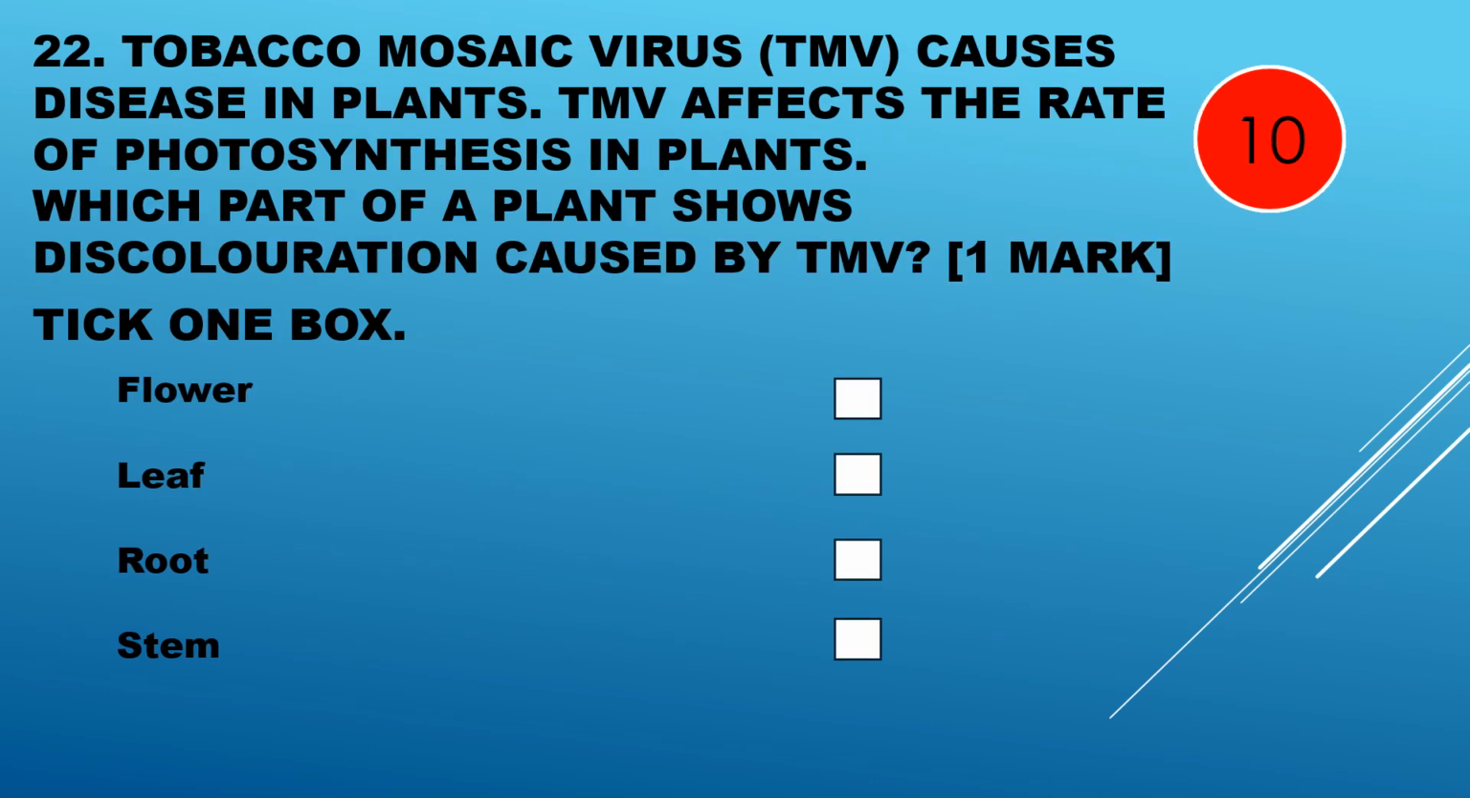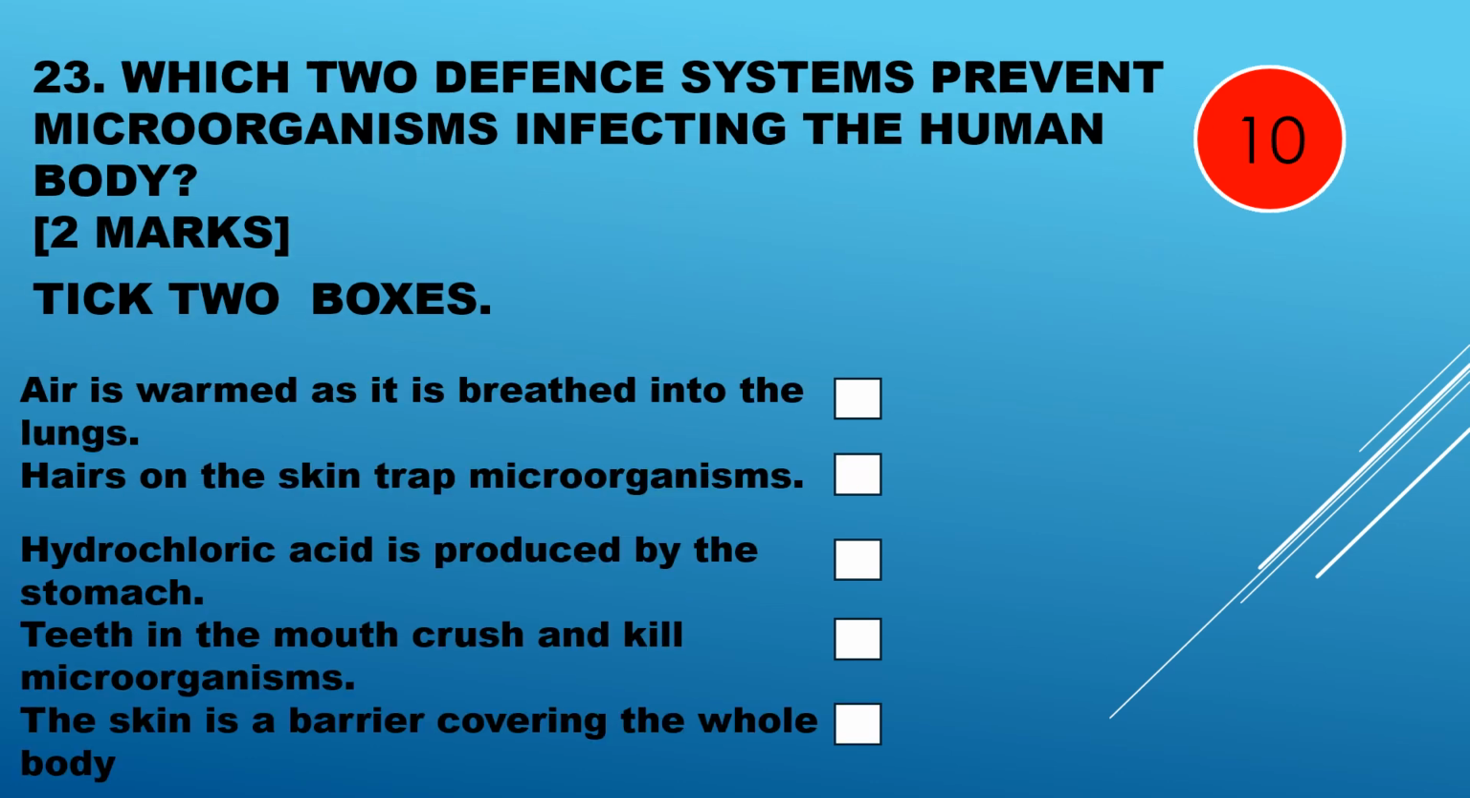Tobacco mosaic virus (TMV) causes disease in plants. Tobacco mosaic virus affects the rate of photosynthesis in plants. Which part of a plant shows discolorization caused by TMV? Is it the flower, leaf, root, or stem? It's the leaf. Question 23.